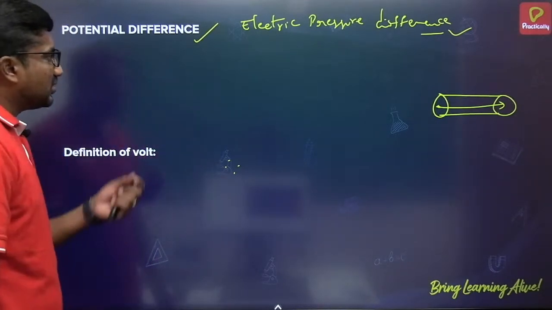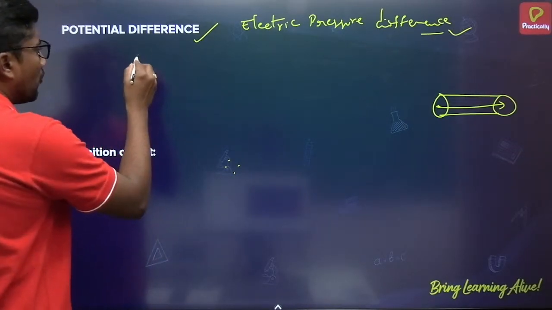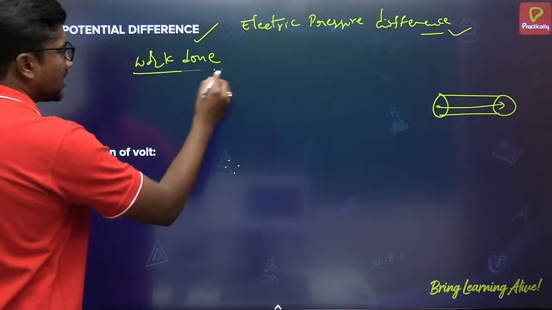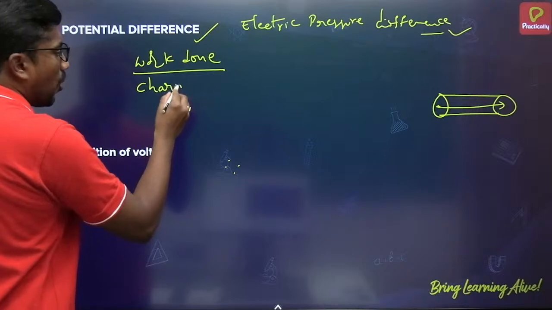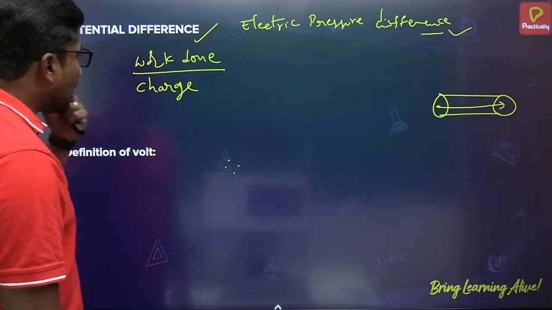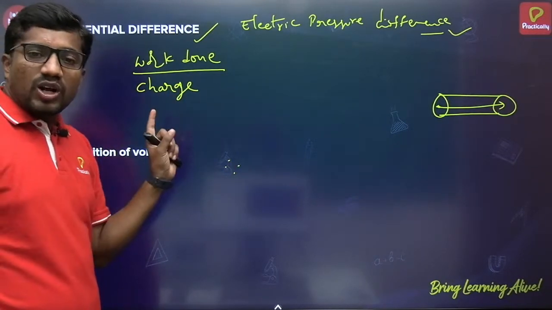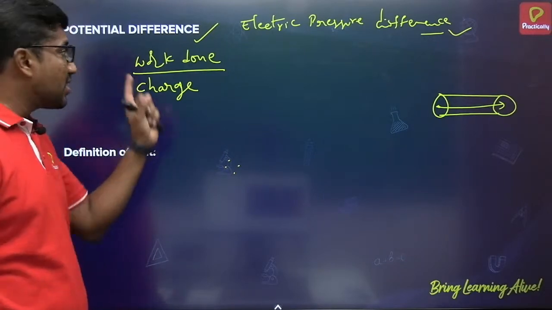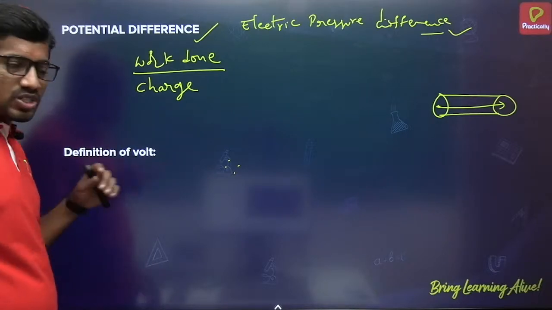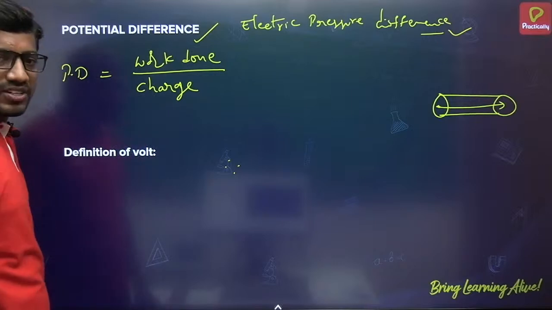Potential difference of a conductor can be defined as the amount of work done per unit charge to displace the charge across any 2 points of a conductor. So the amount of work done per unit charge to displace the charge across any 2 points of the conductor is called potential difference. We can even write it as voltage also. So potential difference is equal to work done by charge.